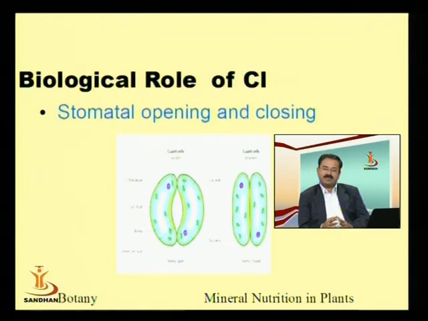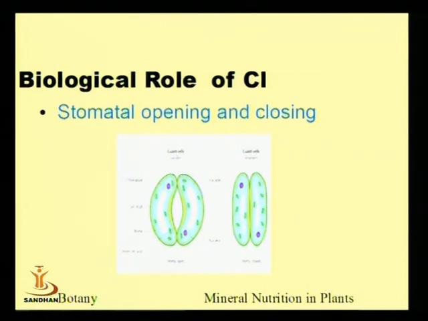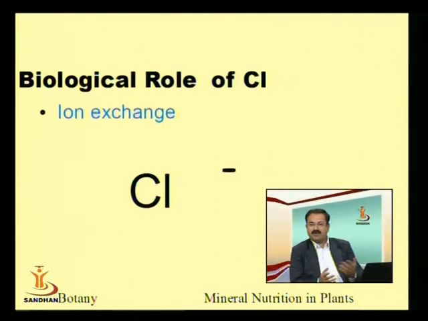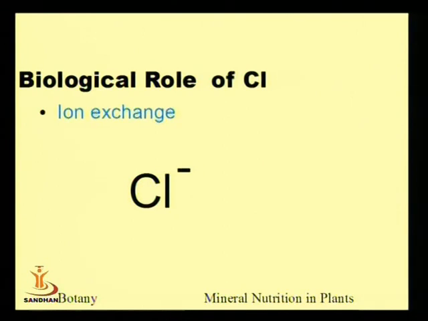Sodium, potassium and chlorine, these three play a very important role in the opening and closing of stomata, and I have no need to further explain its importance. Then chlorine is very essential for ion exchange. Whenever there is absorption of a huge amount of cations, chlorine will react with them and neutralize them. If there is a huge amount of negative ion, then chlorine will take the charge and manage things. So for ion exchange, chlorine plays a major role along with sodium and potassium.